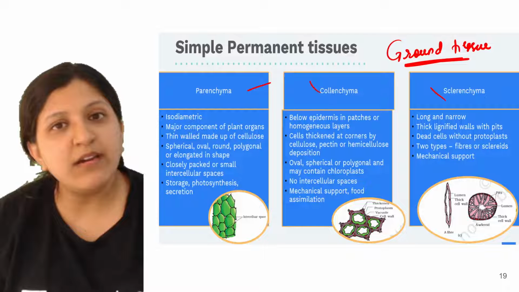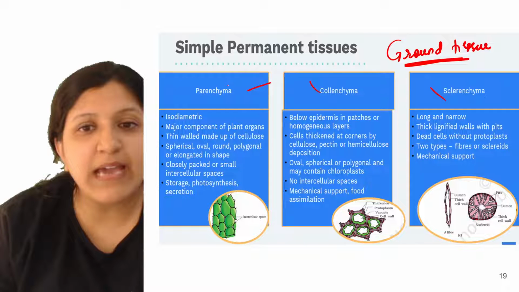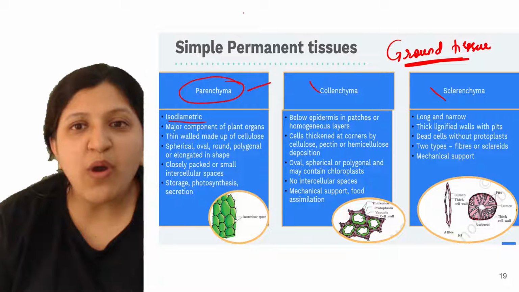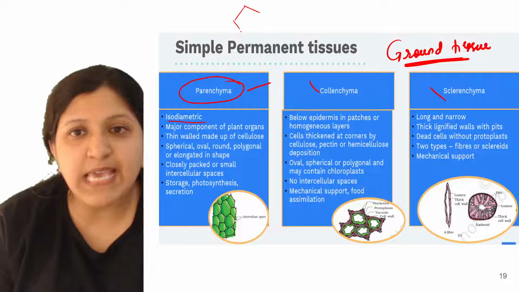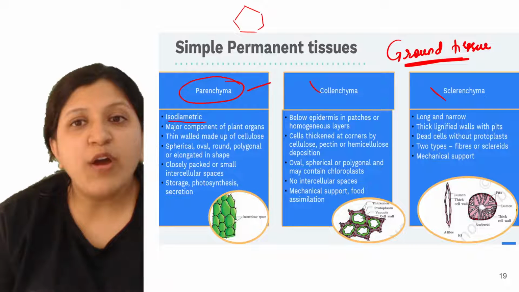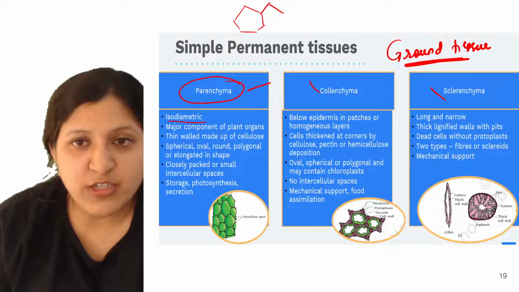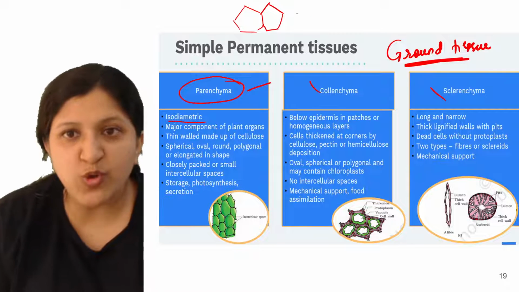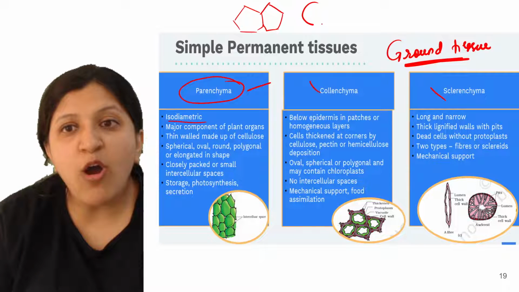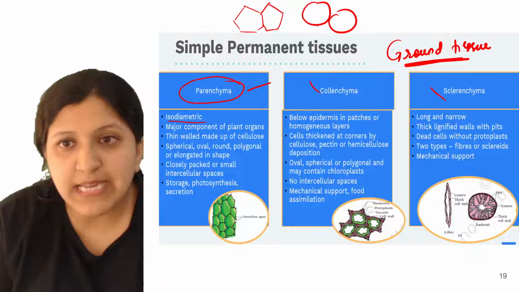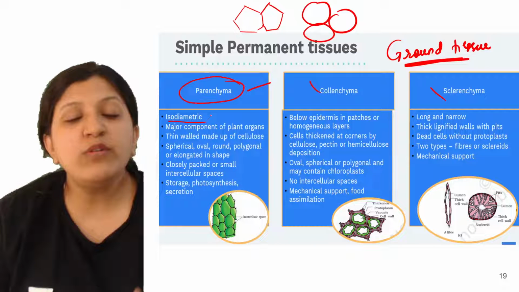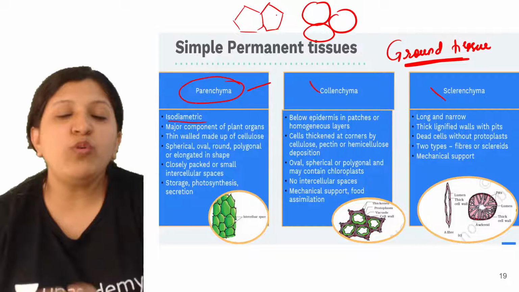Parenchyma is isodiametric. If you observe a cell, it can be hexagonal, and they are attached to each other. We can find these types of cells. They are isodiametric throughout their structure.